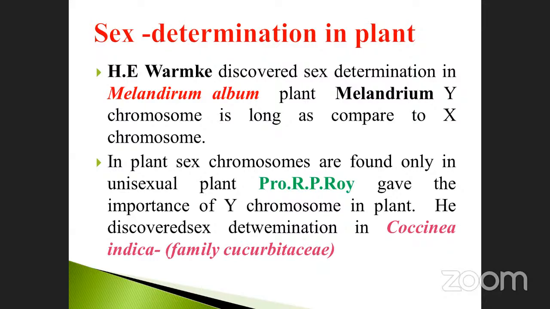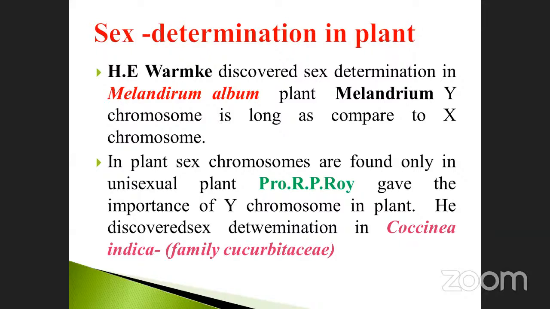In plants, sex chromosomes are found only in unisexual plants. This was first stated by Professor R.P. Roy, who gave the importance of the Y chromosome in plants. He discovered sex determination in Coccinia indica, family Cucurbitaceae. Two scientists reported in different plants.